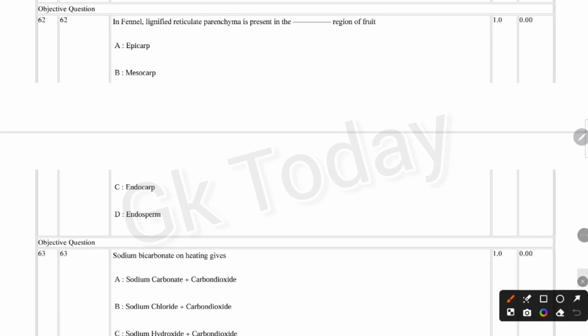Next question. In fennel, lignified reticulate parenchyma is present in the dash region of the fruit: epicarp, mesocarp, endocarp, or endosperm.